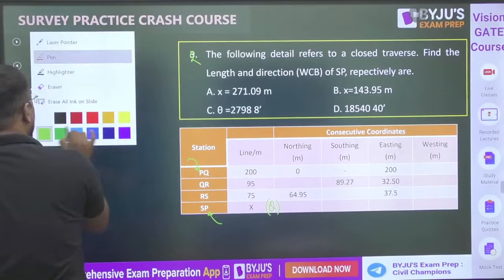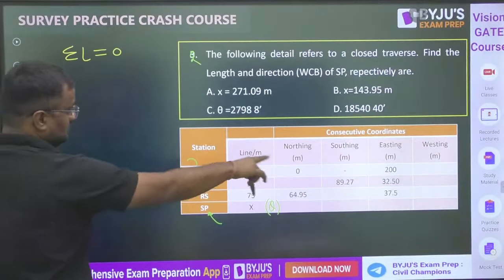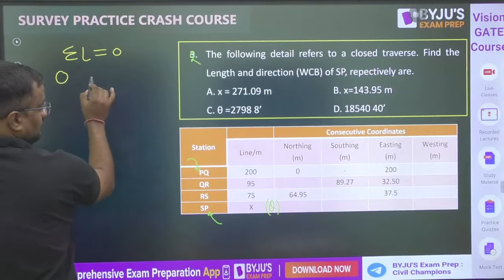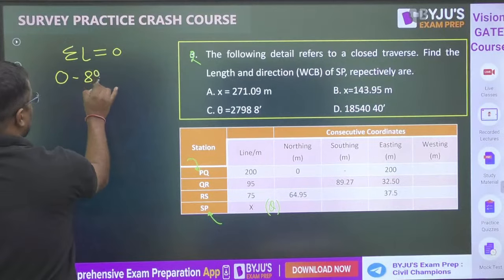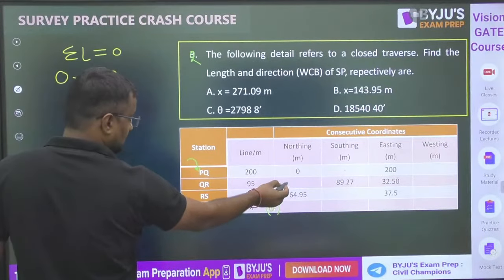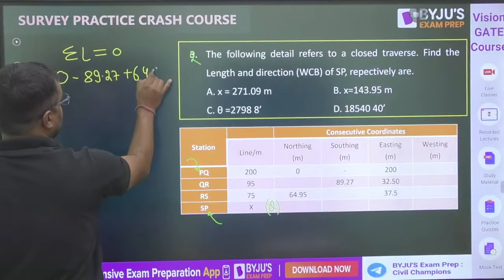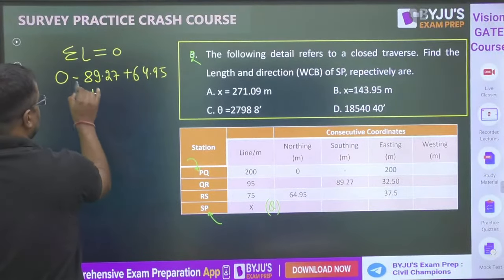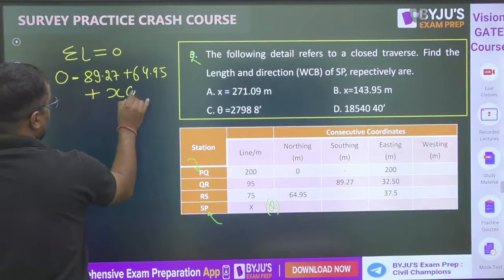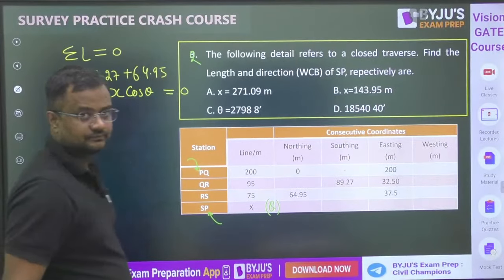Now as it is a loop traverse, summation latitude is equal to 0. Southing means minus 89.27, then 89.64.97, that is northing means plus, plus x cos theta, which is equal to 0. Correct?